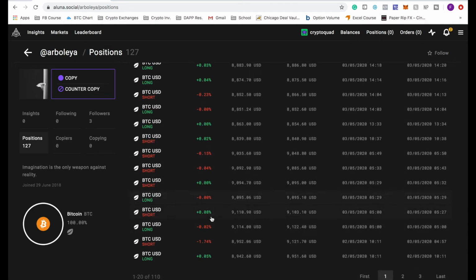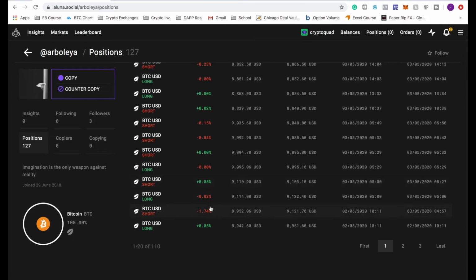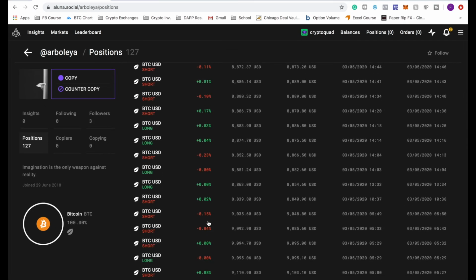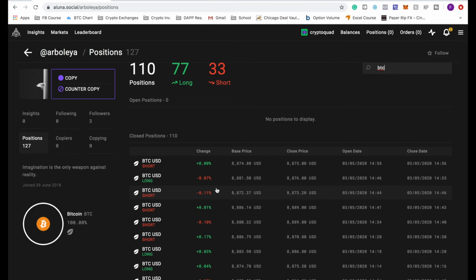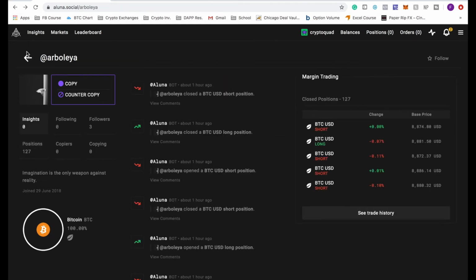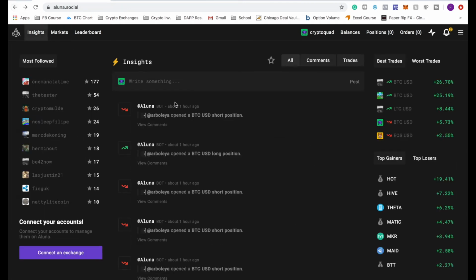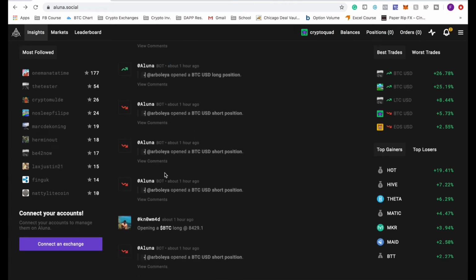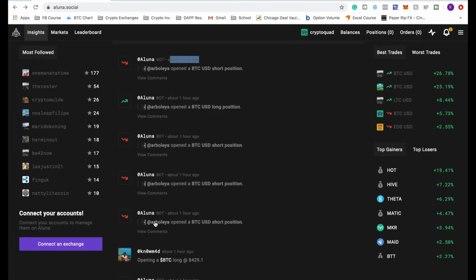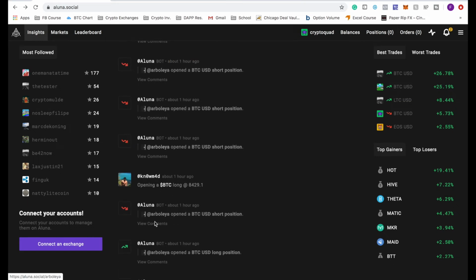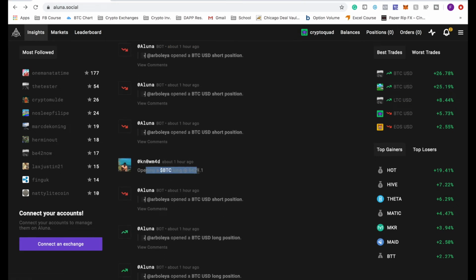0.08. He's kind of short at some trades, but for the most part he's pretty average. So it's up to you if you would take this trade. I personally would not take it because there wasn't much gains, but there's a whole bunch of other people. So you can see for the most part this person executed quite a bit of trades. And there's a whole bunch of other people, and other people just put in what they're saying, which is awesome. You have the top gainers and losers.